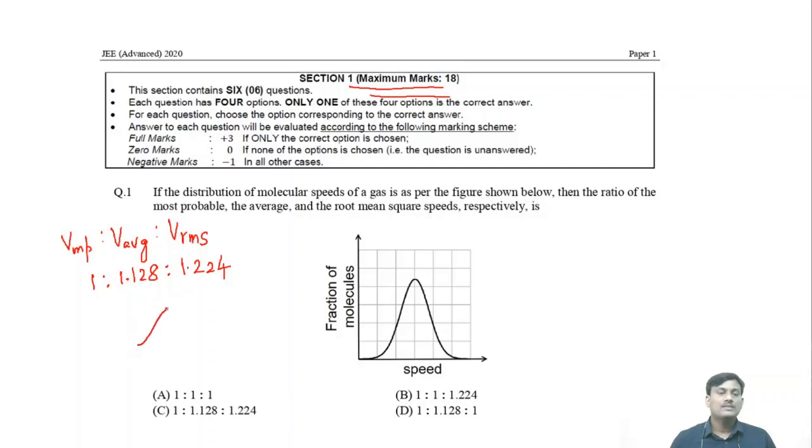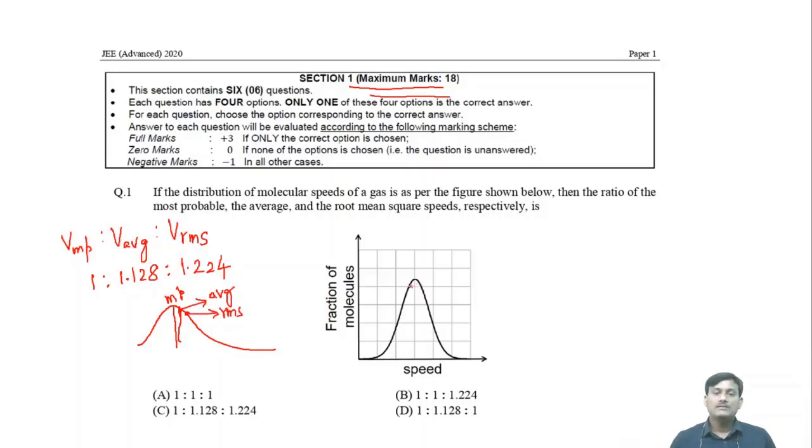Suppose if the distribution is like this. Okay, this is not symmetric. In this case, this is the most probable velocity, and this point will indicate average velocity, and this point will indicate root mean square velocity.